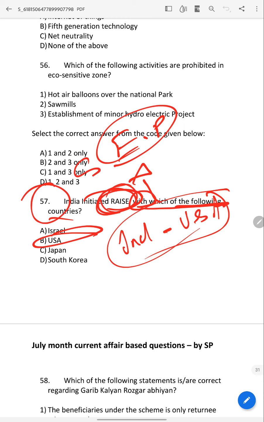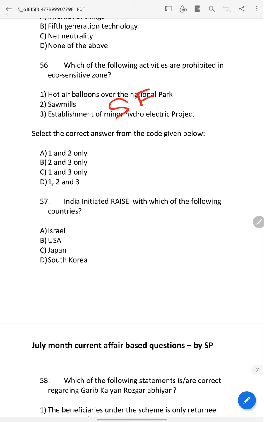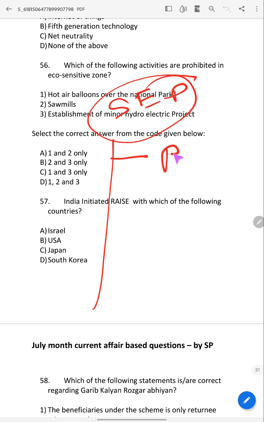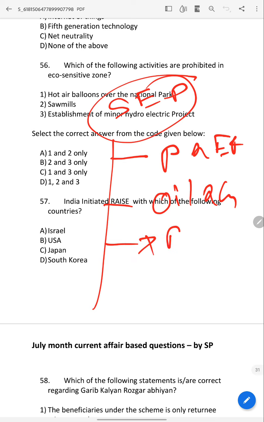Okay, strategic energy partnership. This strategic energy partnership has 4 things. 1, power and energy efficiency, oil and gas, renewable energy, because this is very important for mains and prelims also, and sustainable growth.